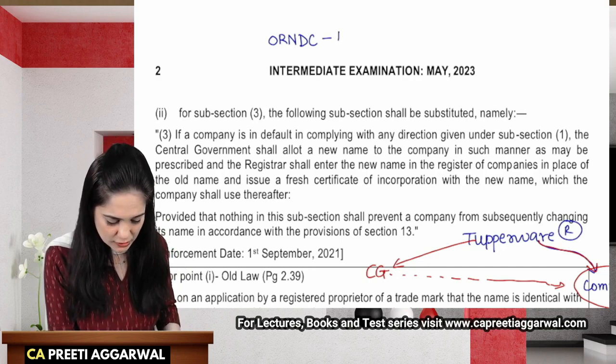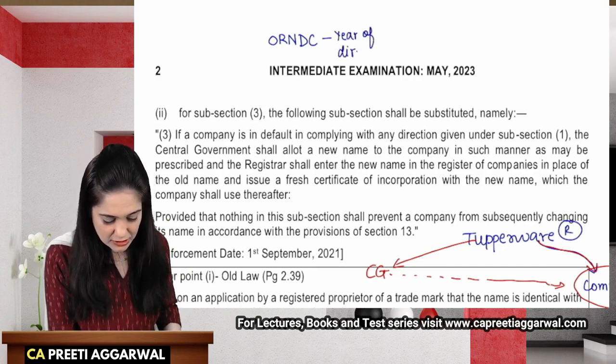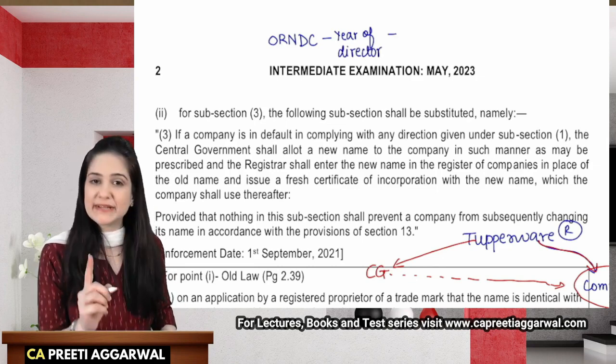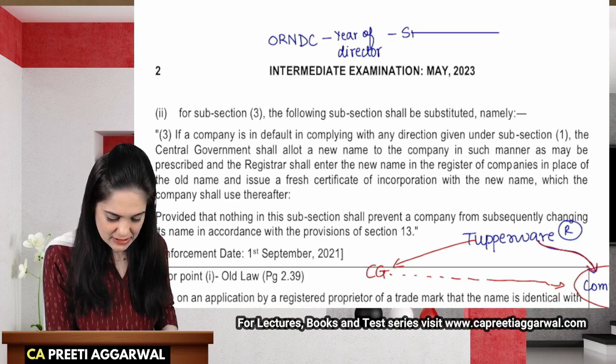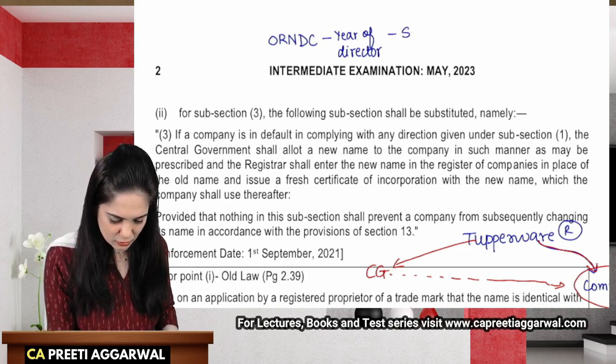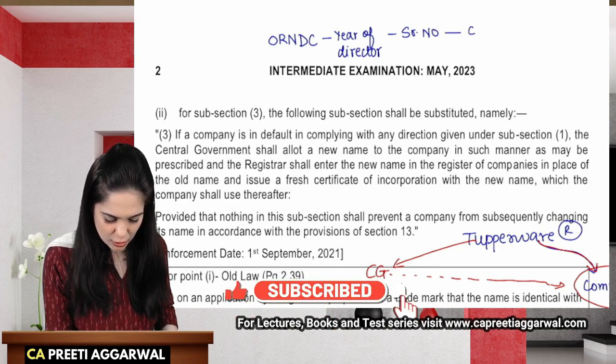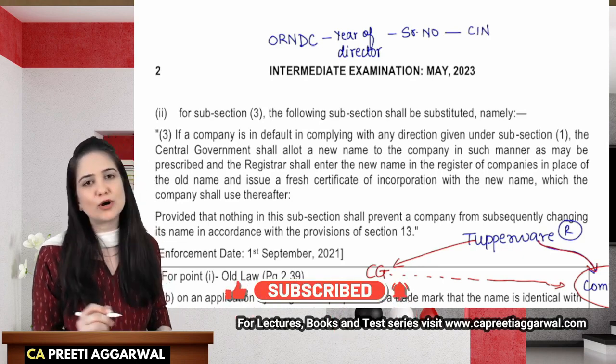This will be followed by the year of direction, the year in which the central government issued the direction, followed by the serial number and corporate identity number of the company.